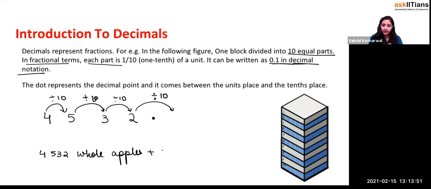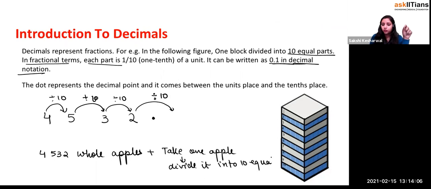I said take one apple, right? Divided into what, beta? Divided into 10 equal parts, right? Now take one part of it. So it will be equal to what, beta? 1 by 10 as a fraction or not? So if you're going to write it, this will be 1 by 10th.